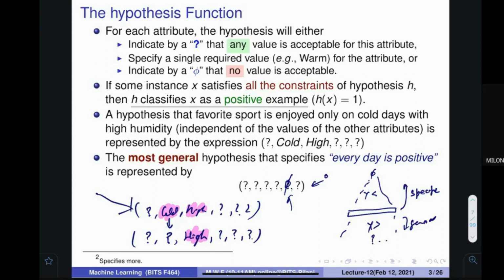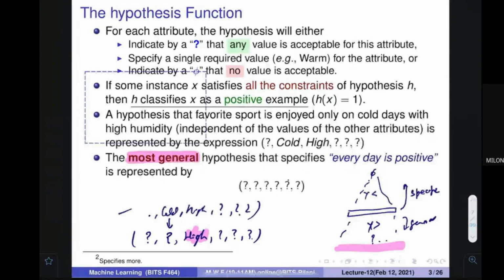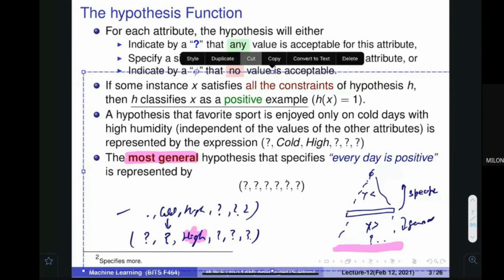Okay. So now I'm going to talk about the most general hypothesis. You know that the most general is the one where all the places have a question mark.